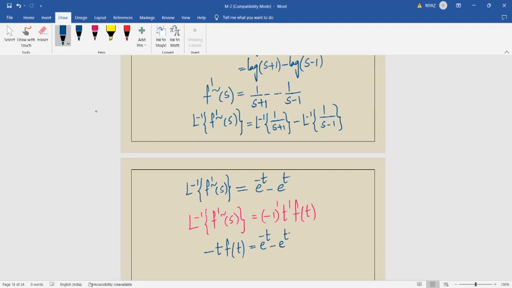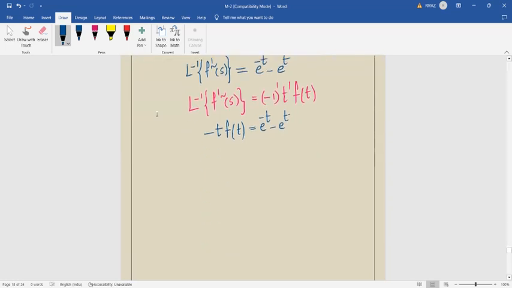This is, if we multiply with minus sign, the order will change. So if you multiply with minus sign, the order will change. t f of t value is equal to, the order will change here, it's e⁺t minus e⁻t.